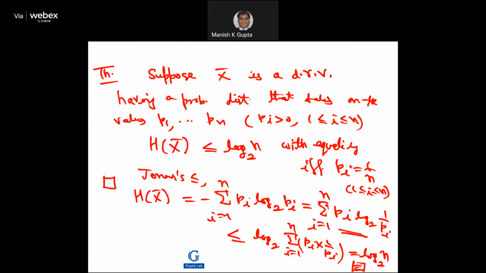Suppose X is a discrete random variable having a probability distribution that takes on the values p1, p2, ..., pn, all positive. Then the entropy of X cannot exceed log base 2 of n. Beautiful result, with equality if and only if pi is equal to 1 by n. It's a very important result. The entropy of a random variable X cannot exceed log base 2 of n.